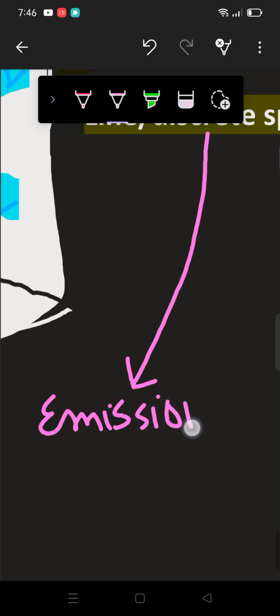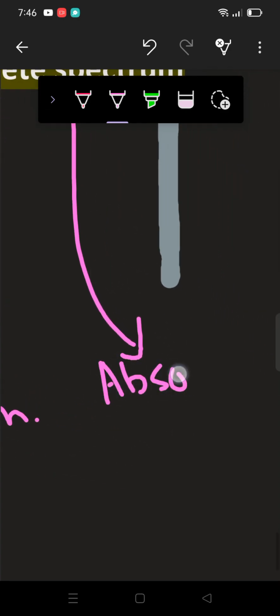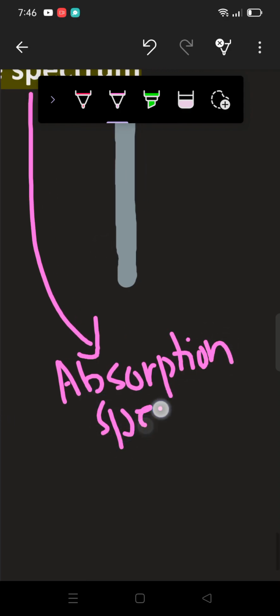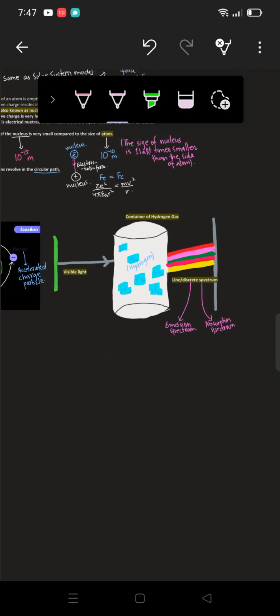On the right hand side, as you can see, these 5 colors are the emission spectrum, right? When you take this container and cool it down, there would be more colors produced as well, as 2 colors are remaining, and those 2 colors will then be produced. Those will be known as the absorption spectrum.